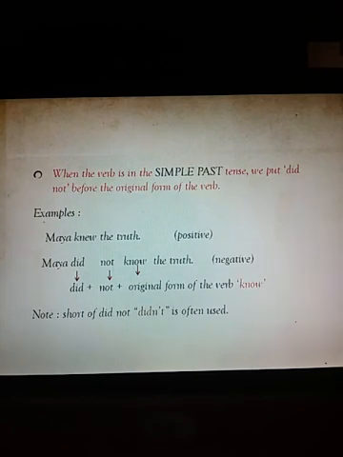Okay? Now when the verb is in the simple past tense we put did not before the original form of the verb. Example, see the example. Maya knew the truth. Knew, what is the past form of know? Knew. This is a positive sentence. How would you change it? Maya did not know the truth. Okay. Keep one thing in your mind. Whenever the verb is given in past tense, you are supposed to add did not plus first form of the verb. Maya did not know the truth. Did plus not plus original form of the verb, know. The short form of did not, didn't, is often used.